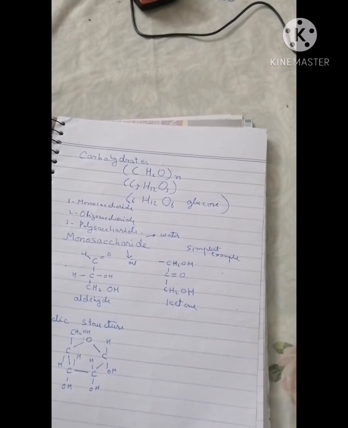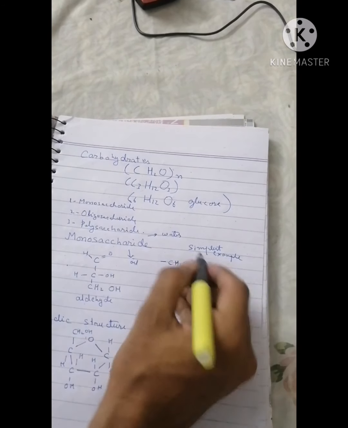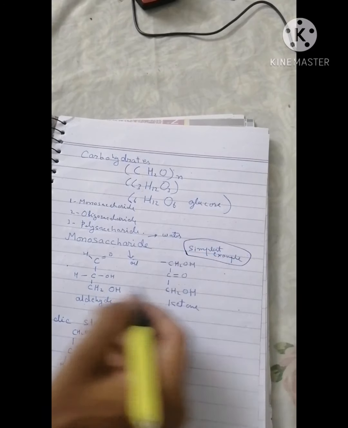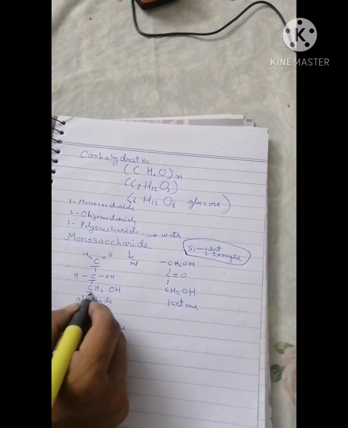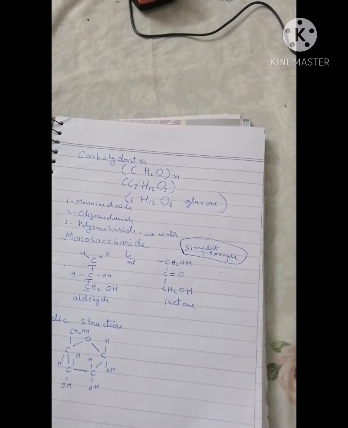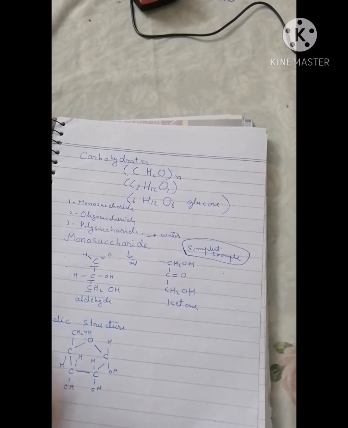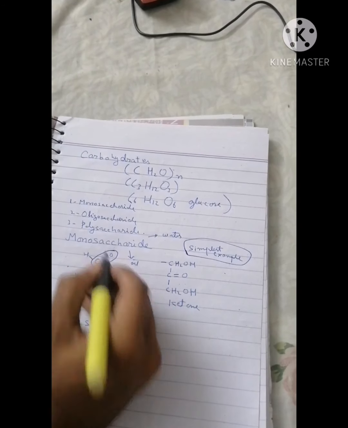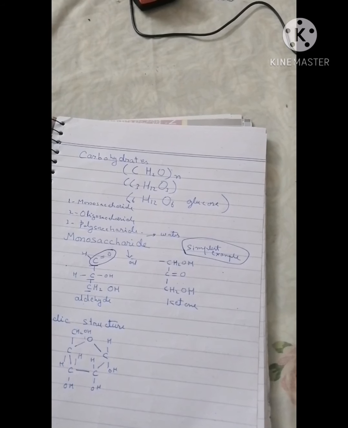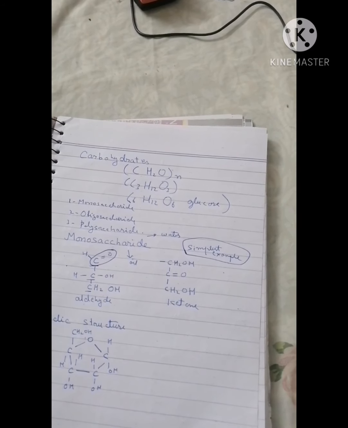Now first of all, I will tell you about all the conditions of monosaccharide. First condition is that it should have at least 3 carbon atoms. Then I will take an example of the simplest monosaccharide, having 3 carbon atoms attached with a single carbonyl group. What is a carbonyl group? Now I will explain about the carbonyl group.